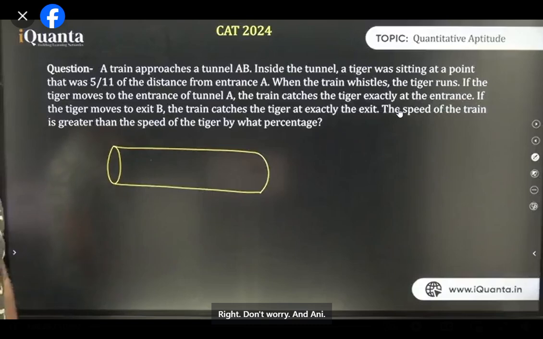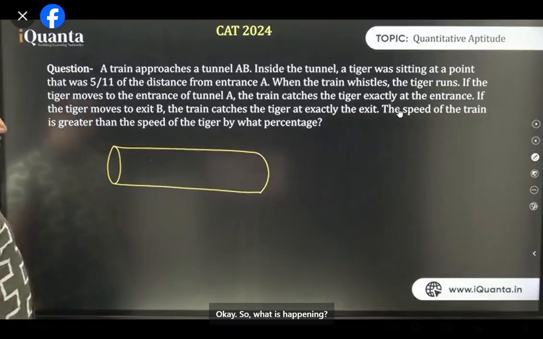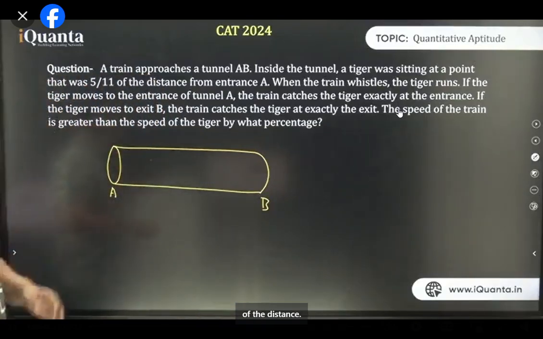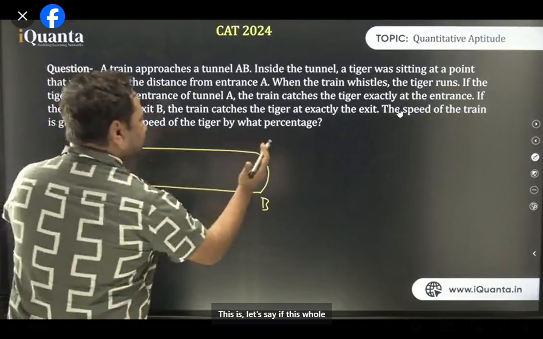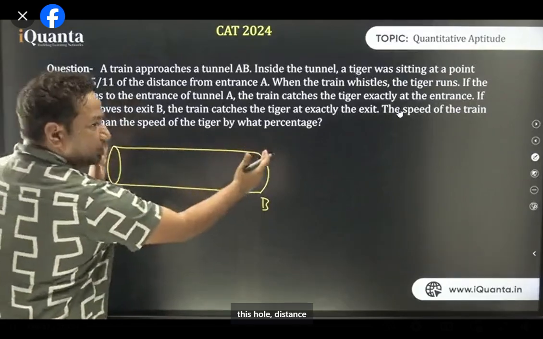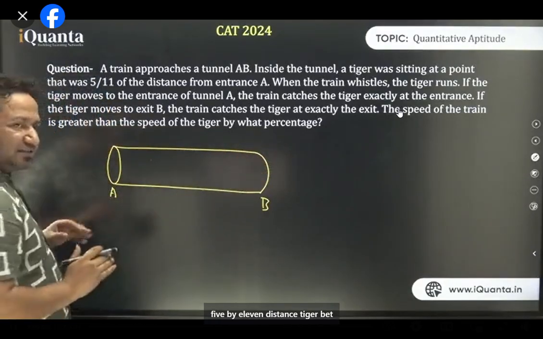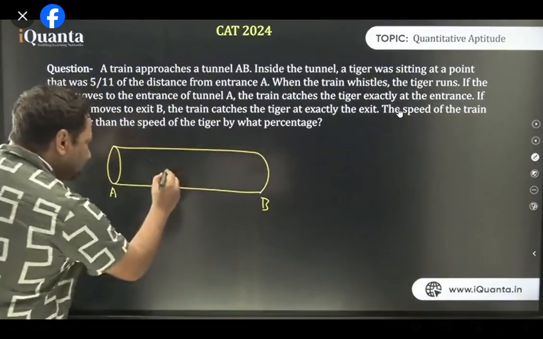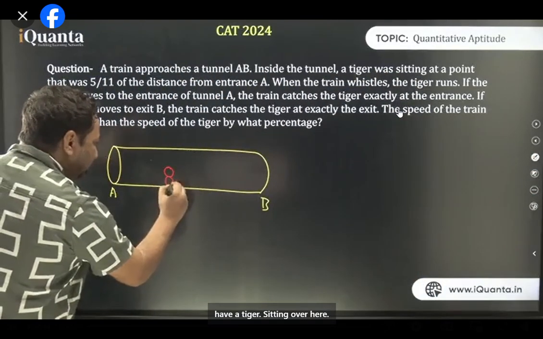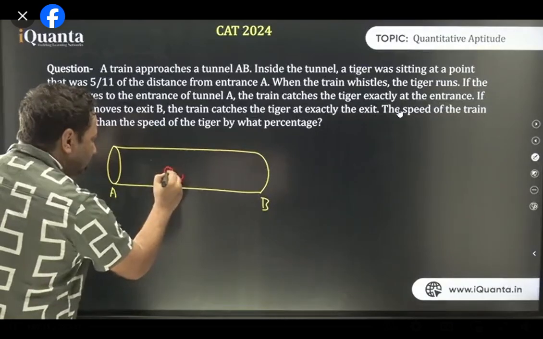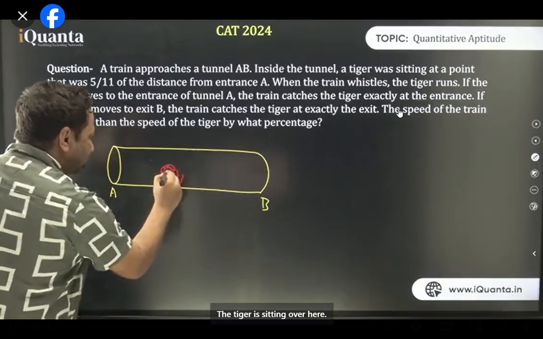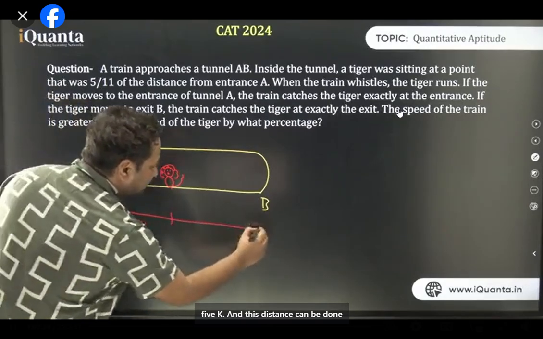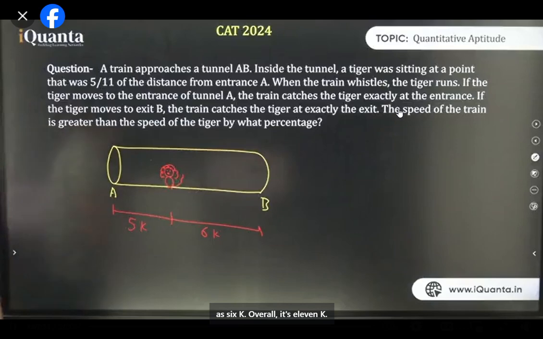Don't worry, Ronak and Ani. Okay. So what is happening? Let this be the entrance, that is A. Let this be exit, that is B. 5 by 11 of the distance. तो अगर यह whole जो भी distance है उसके 5 by 11 distance पे टाइगर बैठा है. I can just have a tiger sitting over here. So this distance can be written as 5k and this distance can be written as 6k. Overall, it's 11k.